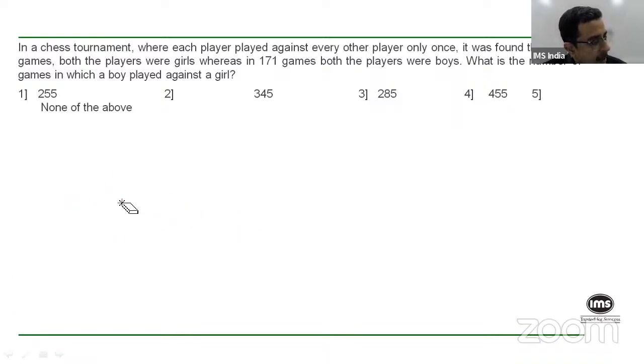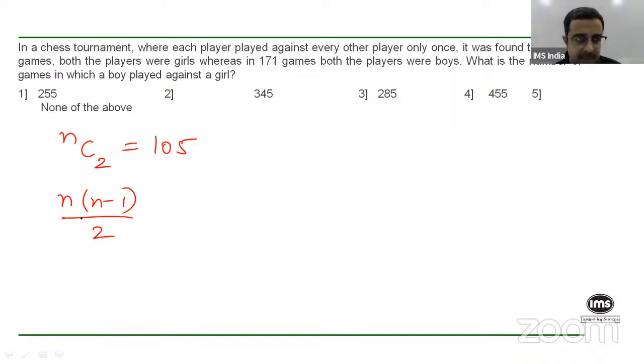Okay. Think about it this way. I'm sure you guys have gone through or are familiar with permutations and combinations, right? So remember, if there are n players playing against each other, every other player once, then the total number of games is nC2. So for the girls, this nC2 is given as 105. nC2 is basically n into n minus 1 upon 2, isn't it?